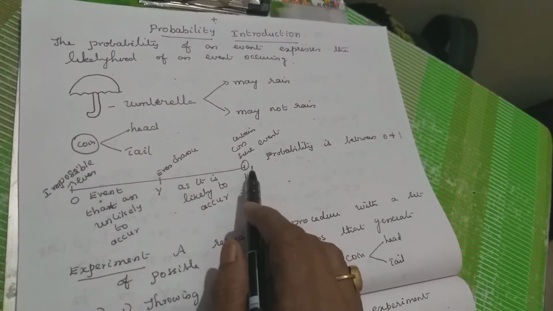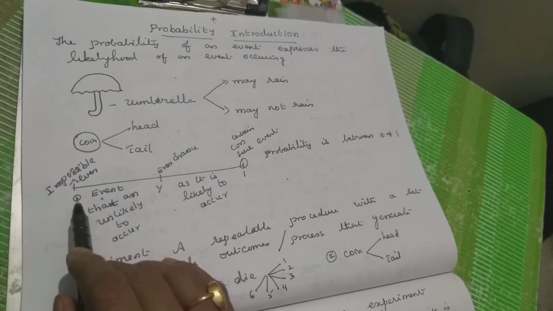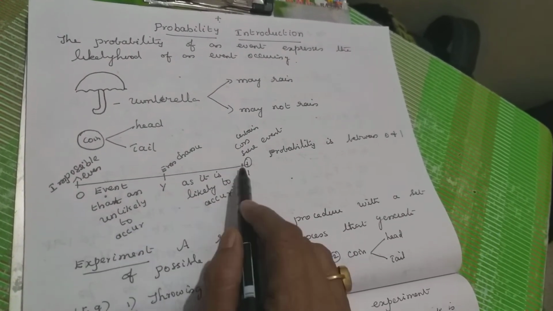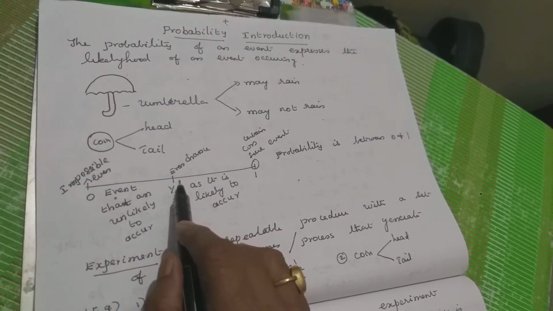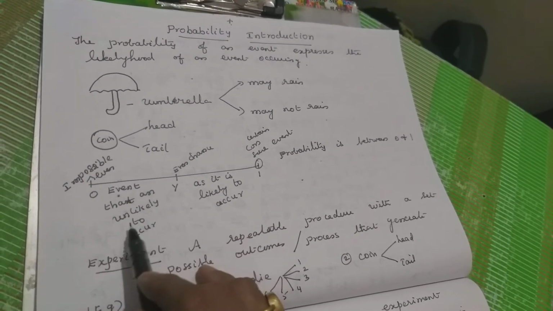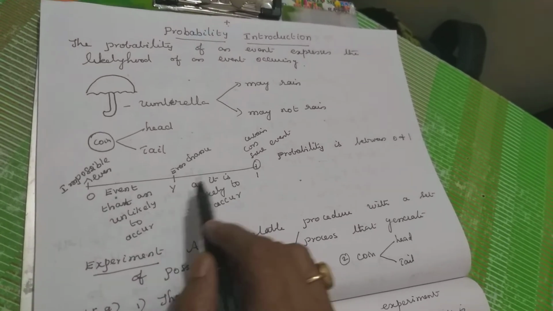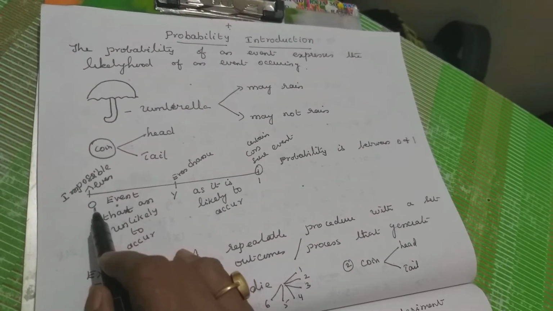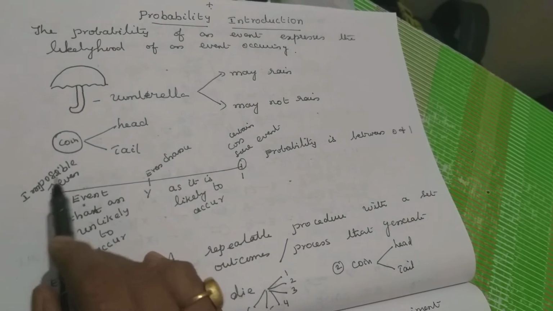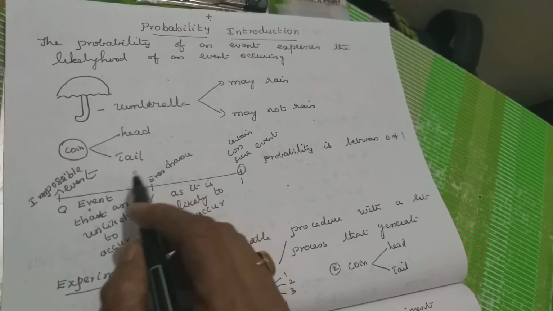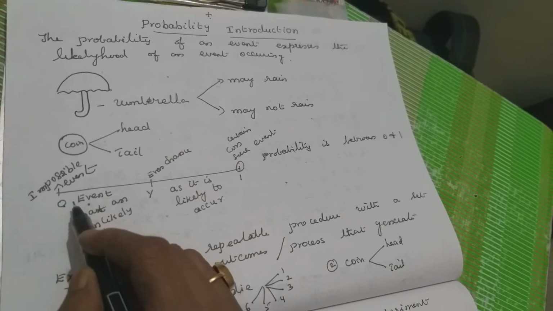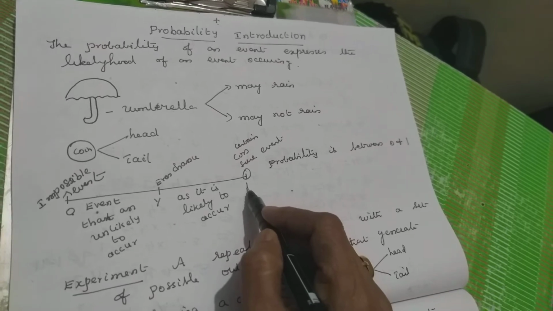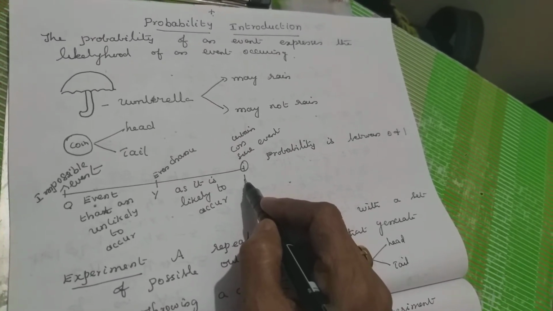So probability, if you see on the number line, it starts from 0 and goes to 1. So the probability is between 0 and 1. Between 0 and half, the event is unlikely to occur. From half to 1, it is likely to occur. When the probability is 0, we can say it is an impossible event. Always the probability of an impossible event is 0. And if it is a sure event or certain event, then the probability of a sure event is always 1.